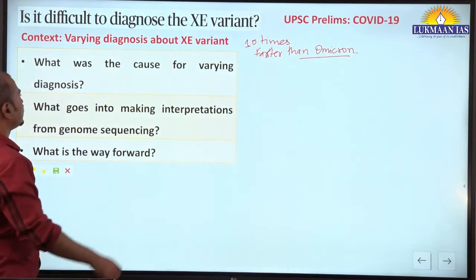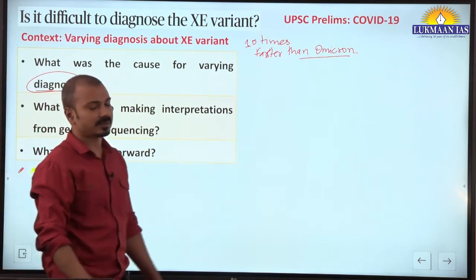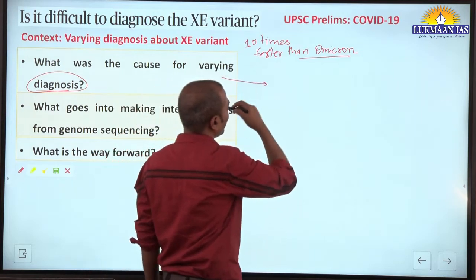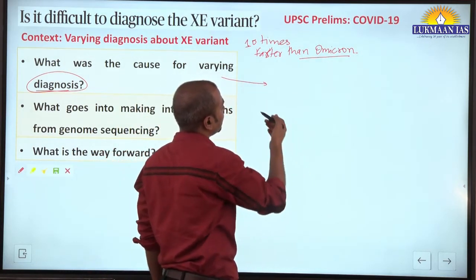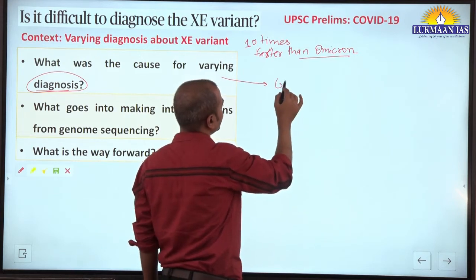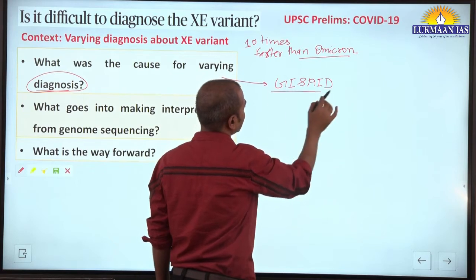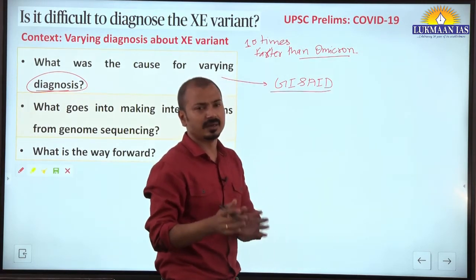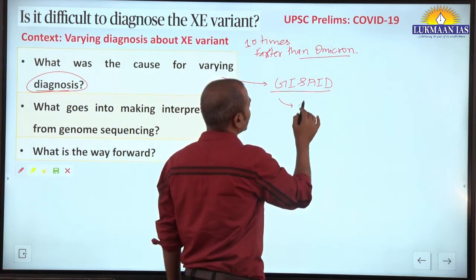Okay, so what was the cause for varying diagnosis between BMC, let's say, or the Maharashtra government and the central government? Here you should know how gene sequencing is done, and which are these bodies. First of all, we should know GISAID. It is an international non-profit organization, a partnership between the government and private sectors, and it provides open sourcing